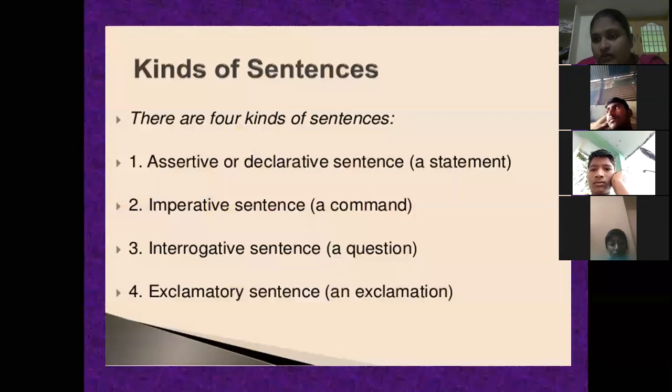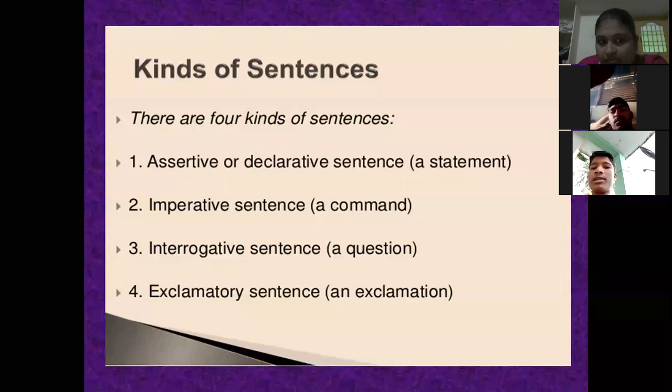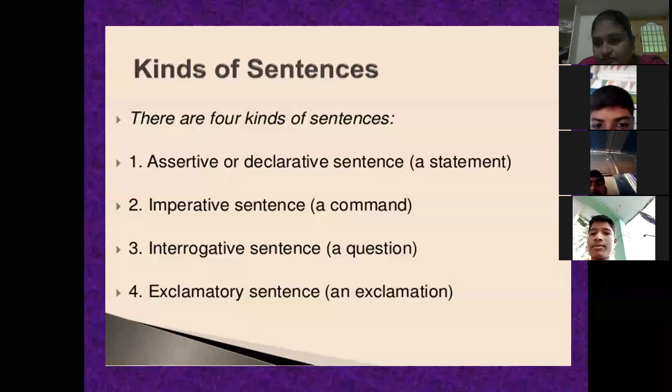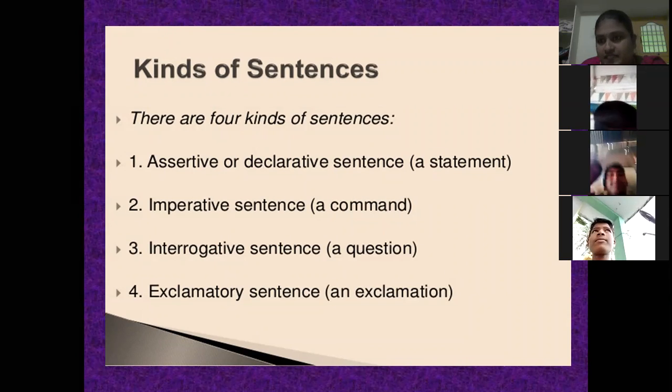So here, once again repeat, the four kinds of sentences are, what is the first one? Assertive sentence. Unmute and tell the answer. What is the first type of the sentence? Assertive sentence. Yes, assertive sentence. Second type is? Imperative sentence. Third type is? Interrogative sentence. Fourth one is? Exclamatory sentence. Yes.